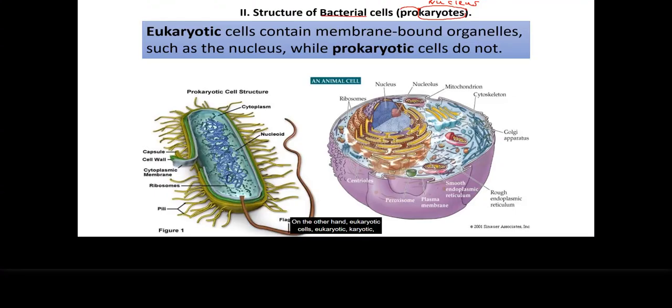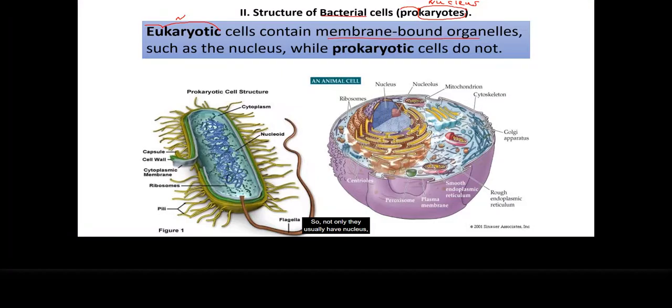On the other hand, eukaryotic cells. Again, karyo means nucleus, and eu means that they have it. So eukaryotic cells have a nucleus. These are more advanced, more complex cells. Examples of eukaryotic cells are plant cells, animal cells, and fungi. And eukaryotic cells contain membrane-bound organelles.